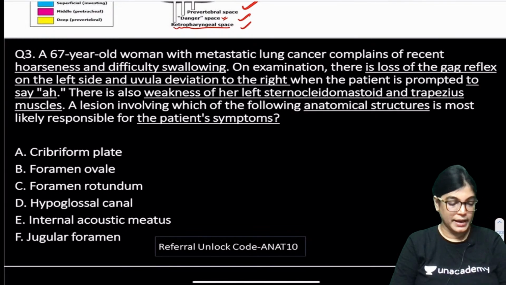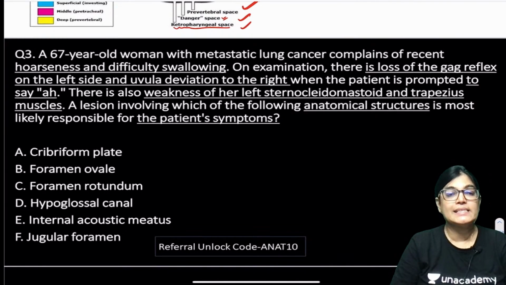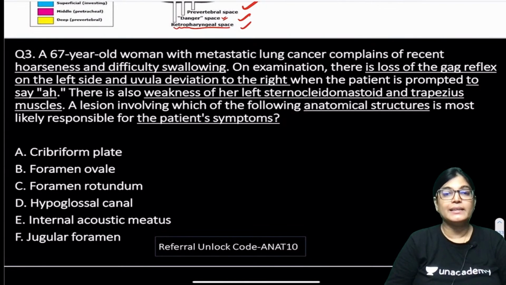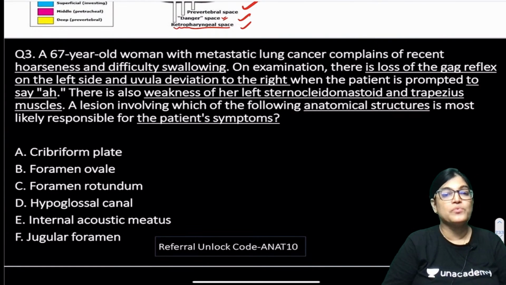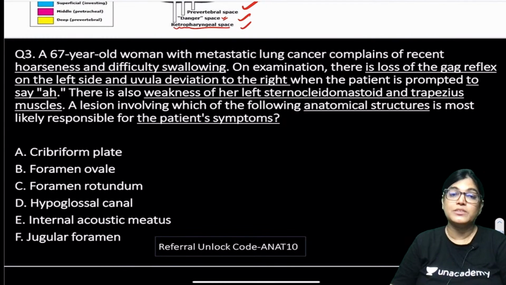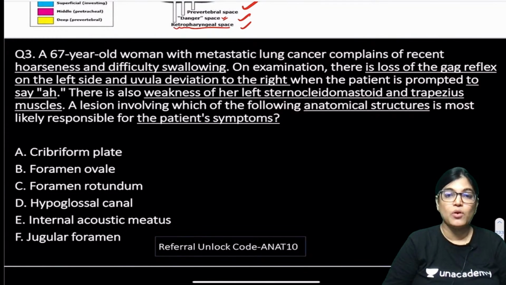So all of you, okay. A 67-year-old woman having metastatic lung cancer complains of recent hoarseness and difficulty in swallowing. On examination, there is loss of gag reflex on the left side and the uvula is deviated to the right side when the patient is prompted to say ah. We tell the patient to say ah, and we see the deviation of the uvula and also the gag reflex. There is also weakness of her left sternocleidomastoid and trapezius muscle. A lesion involving which of the following anatomical structures is most likely consistent with the patient's symptoms?